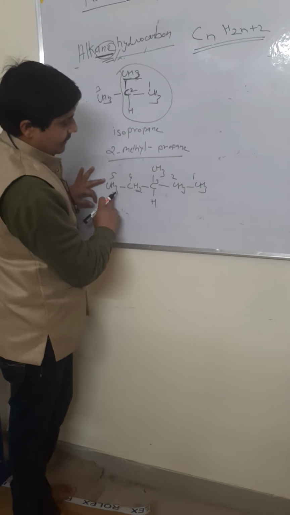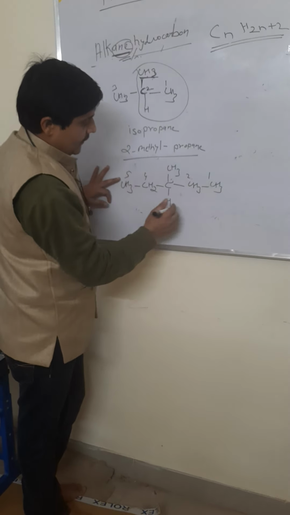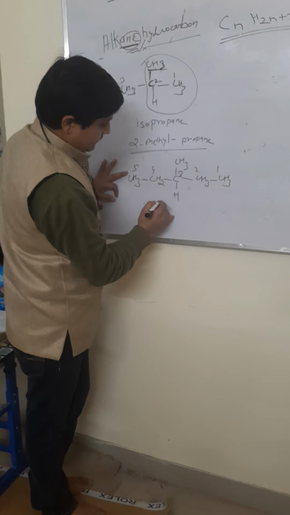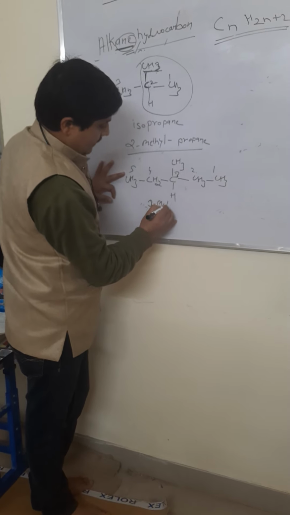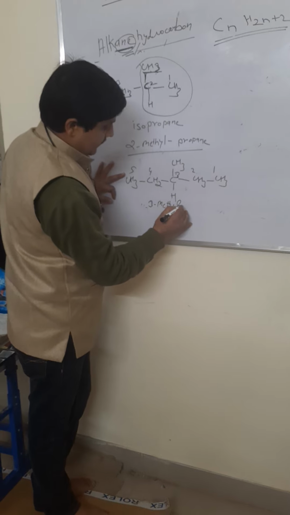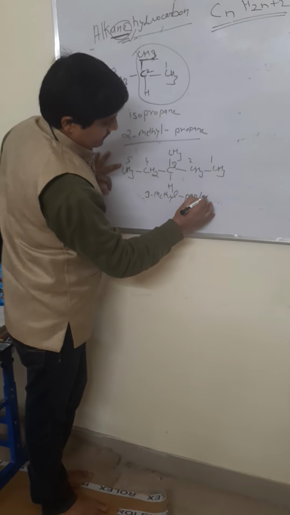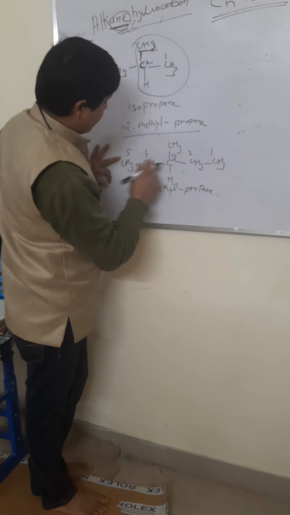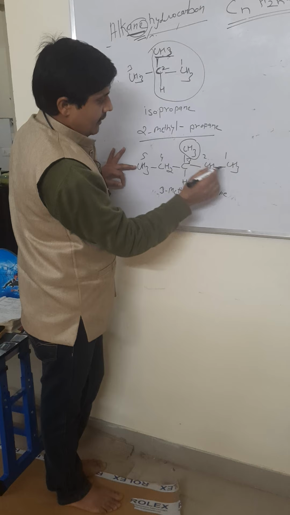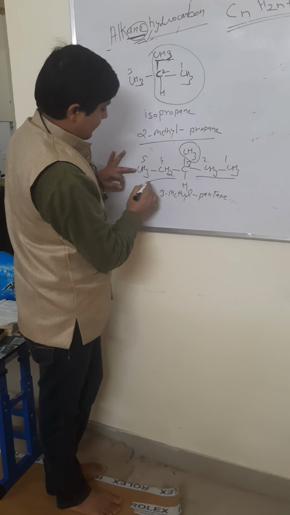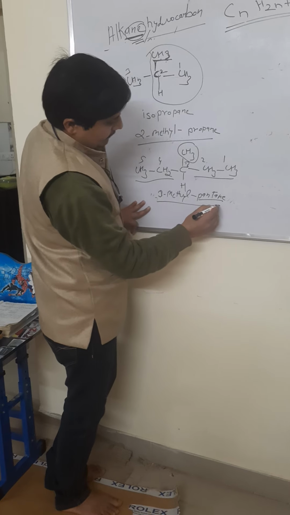Counting the number of carbons, number 1, 2, 3, 4, 5. So 3-methyl pentane. Number of carbon is 5. This group is 3-methyl. This is 5 carbons, called pentane. 3-methyl pentane.